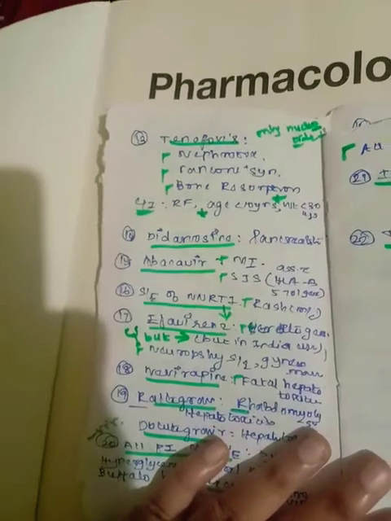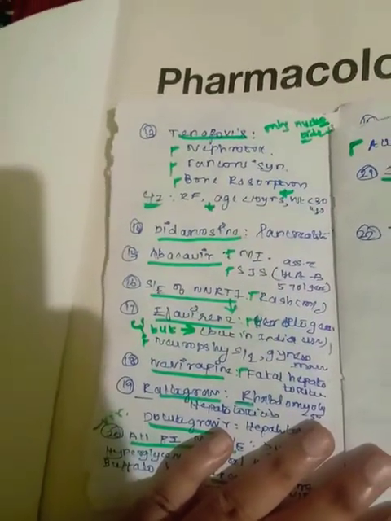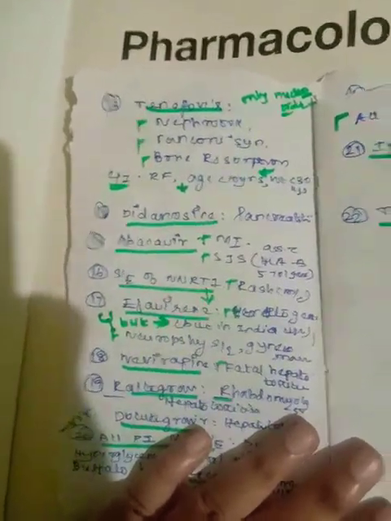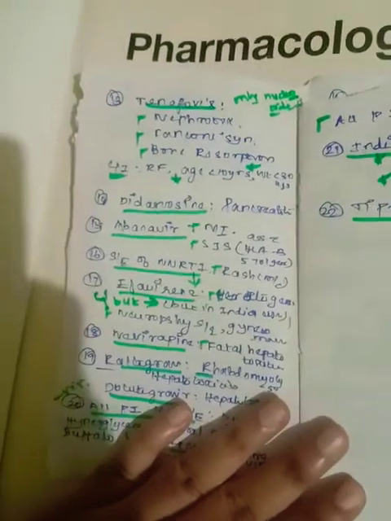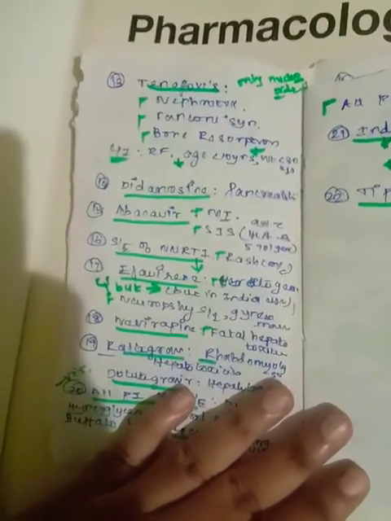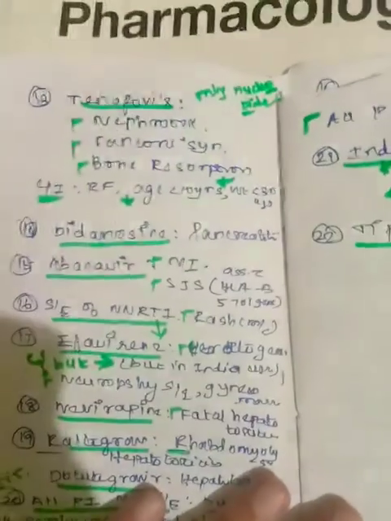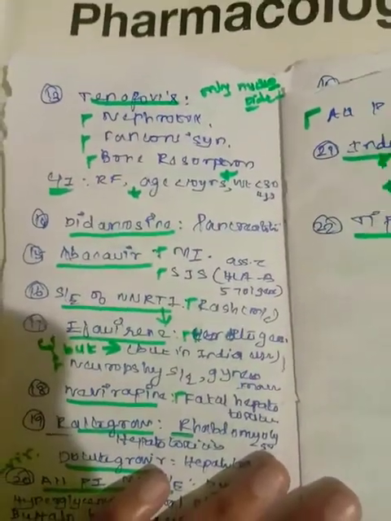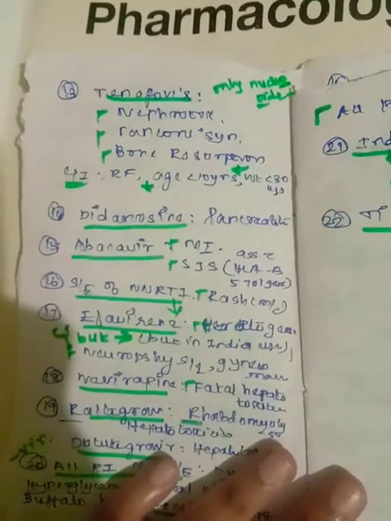Just because the benefits of the drug outweigh the harmful effects of the drug. So we are administering efavirenz to pregnant ladies even though it is contraindicated, just because the good effects of the drug outweigh its harmful effects. Right, then nevirapine we quite commonly use to prevent perinatal transmission, right? But it is causing a fatal hepatotoxicity.